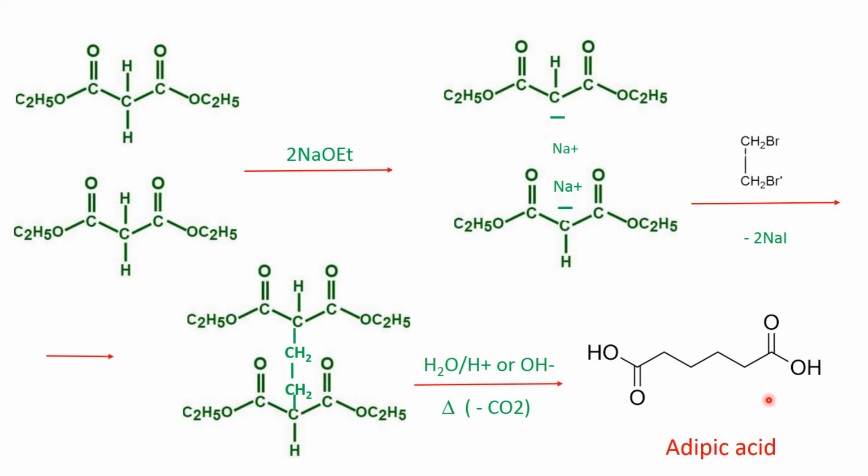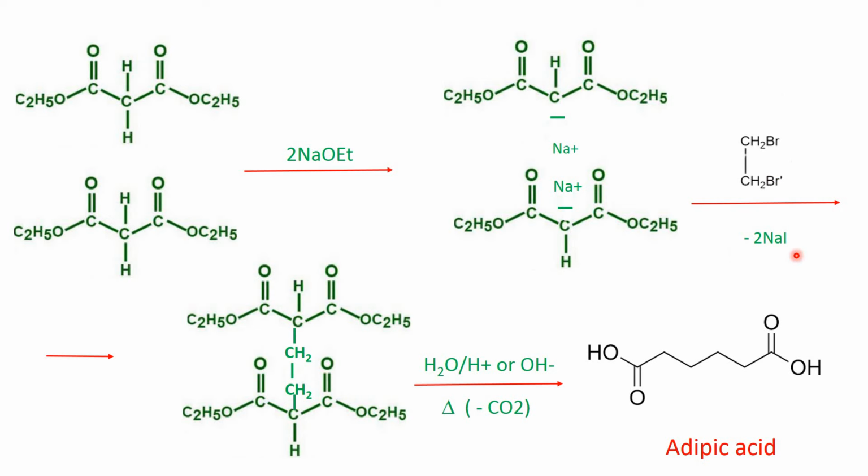Now adipic acid. Adipic acid means altogether 6 carbon atoms: 2 carbon atoms for the 2 carboxylic acid groups and 4 carbon atoms for the CH2 groups. Take 2 molecules of diethyl malonate. Once again prepare the carbanion from both molecules. Now treat it with 1,2-dibromoethane.